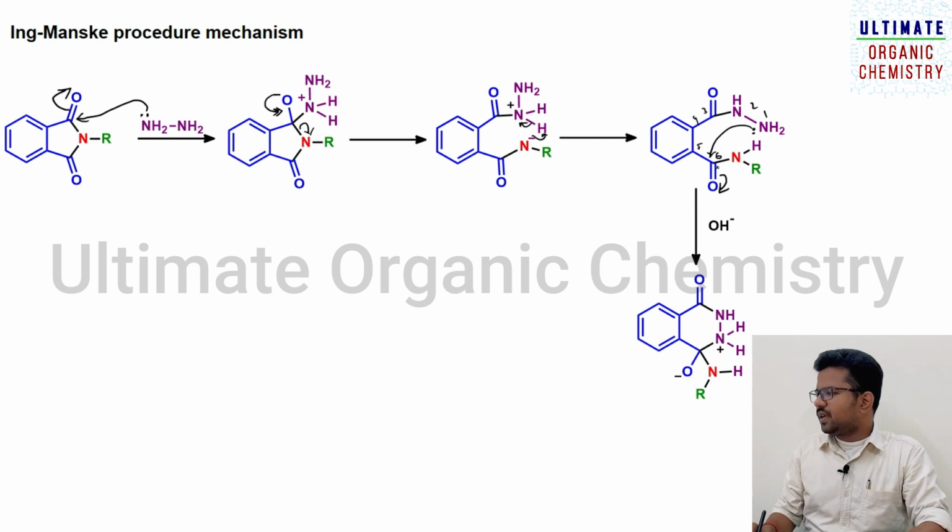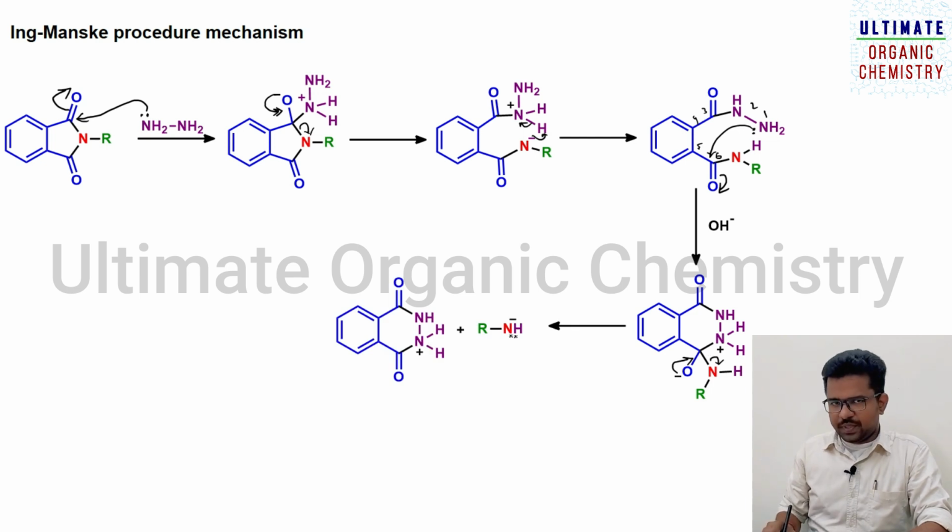At the 6th position, you have a carbon single bond O minus, and here you have a nitrogen which is having hydrogen and the R group. Once it is formed, the next step is that this electron will come back, and this bond will shift towards the nitrogen atom. That means the carbon-nitrogen bond is broken, so it will form these 2 species.